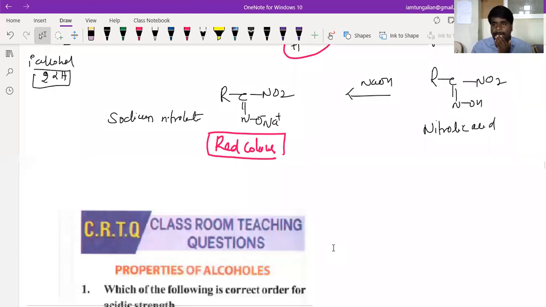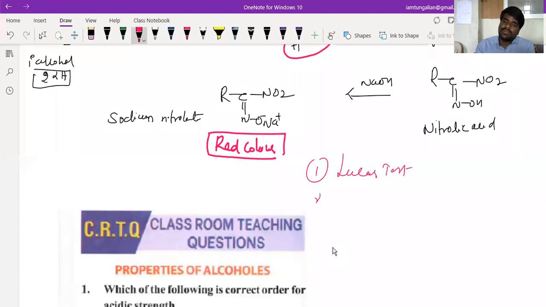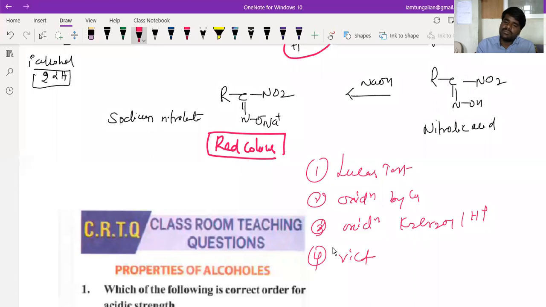Is that clear, beta? How many methods are there? Total 4 methods are there. One is the Lucas test. Second one is oxidation by copper. Third, oxidation by K2Cr2O7 in H plus, beta. Fourth, the Victor-Meyer test. These are the 4 tests. Are you getting this one?